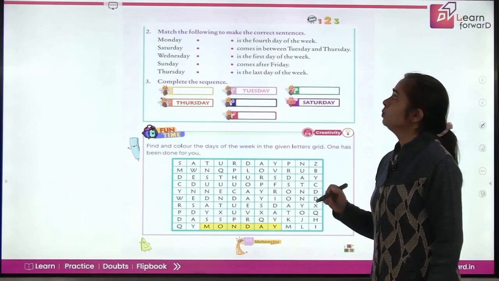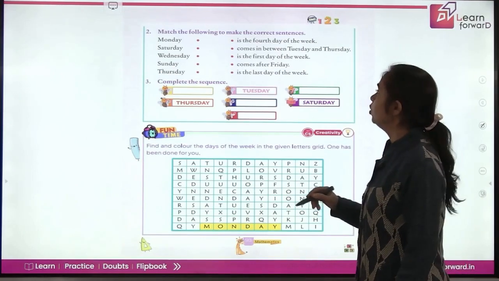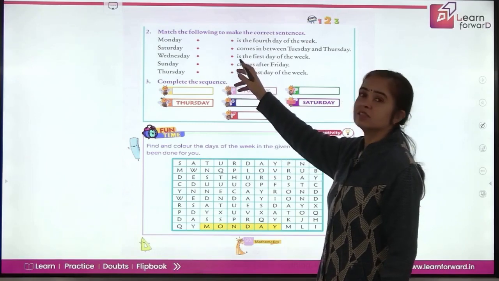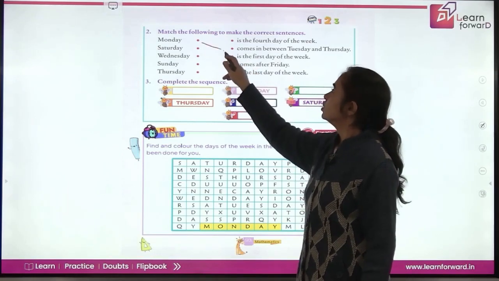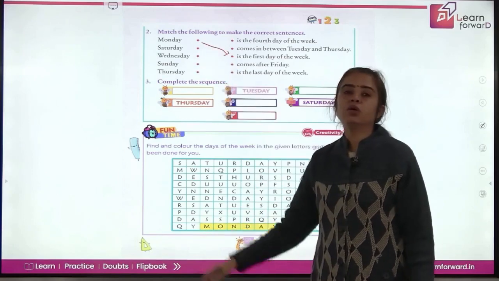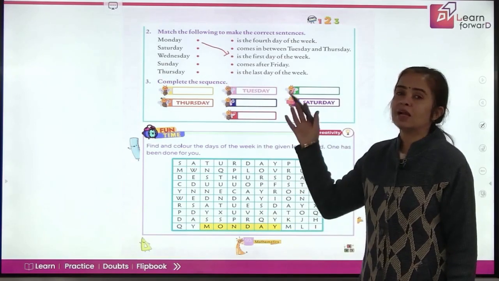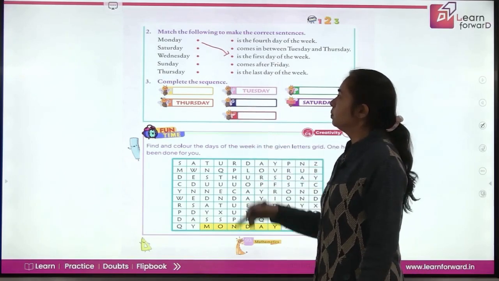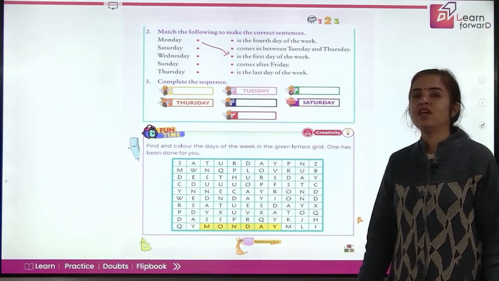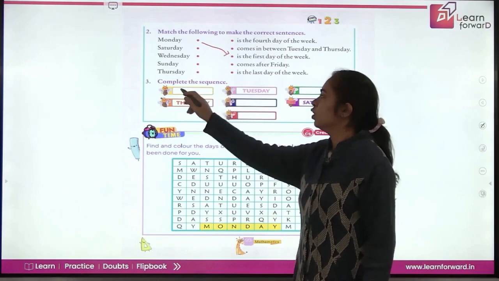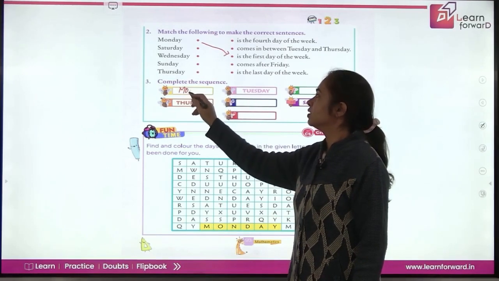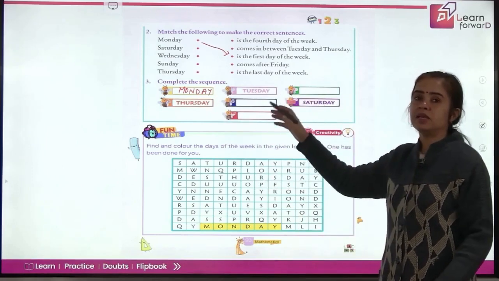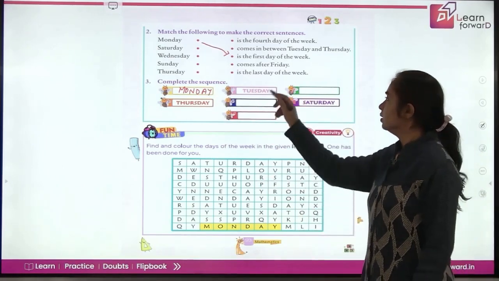Match the following to make the correct sentences. So what about Monday? Monday is the last day. Monday comes after Friday. Is the first day of the week? Yes. So like this, because you know about all these days, you will be matching these with the correct expression here. Now complete the sequence. Again, we have learned the 7 days of the week. So what comes before Tuesday? It is Monday. And you will be completing this sequence.